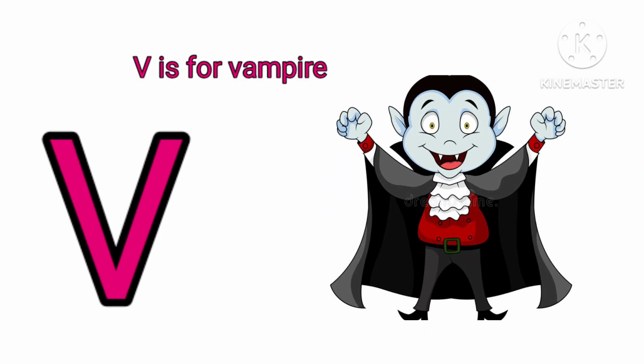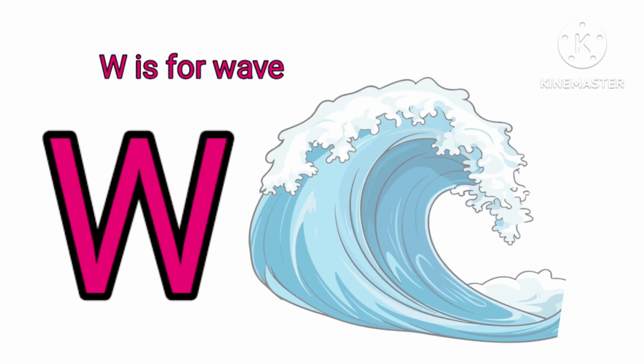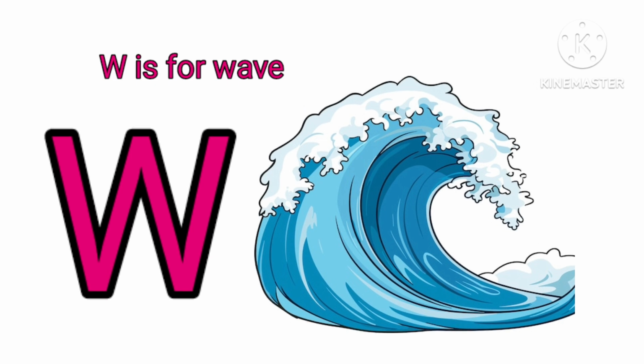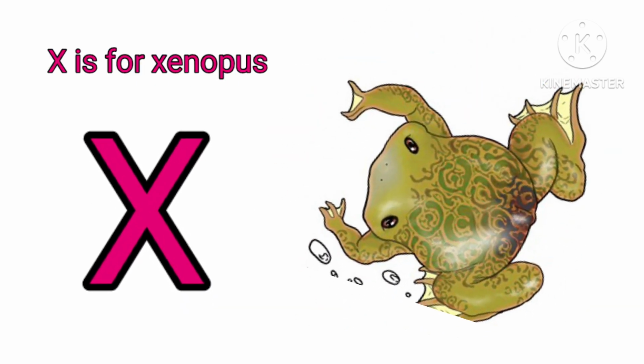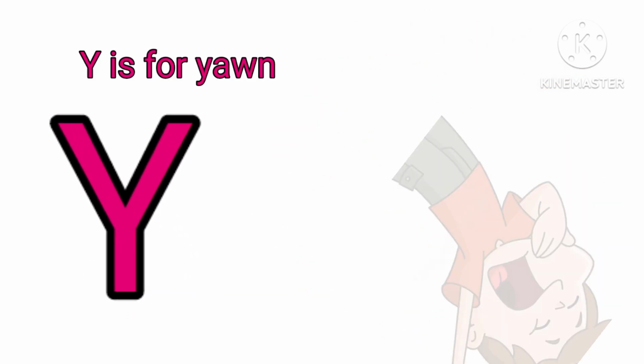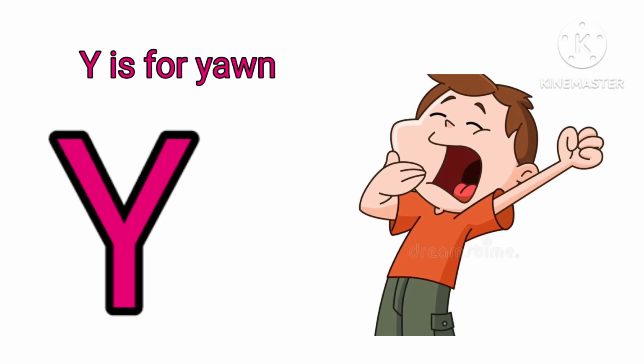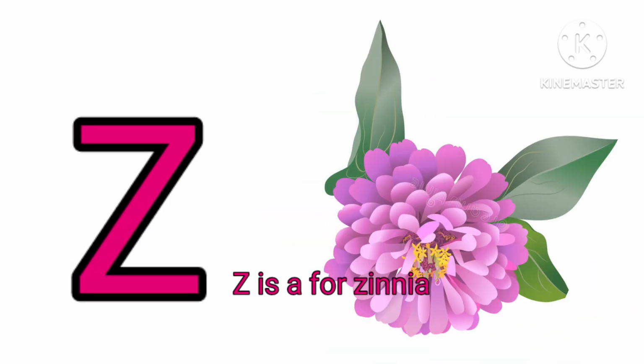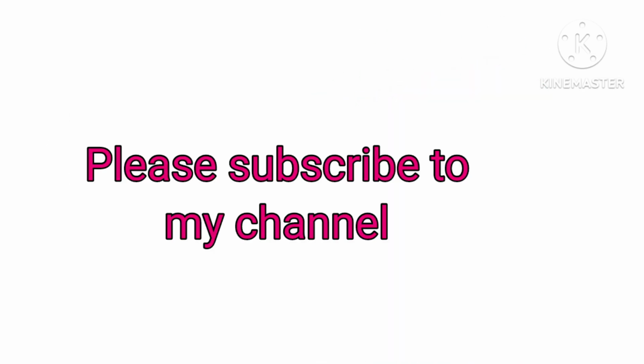V is for vampire. W is for wave. X is for xenopus. Y is for yarn. Z is for zinnia.